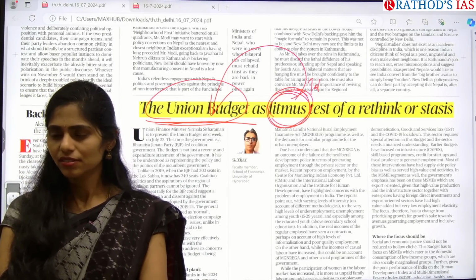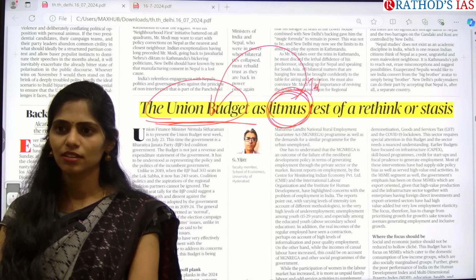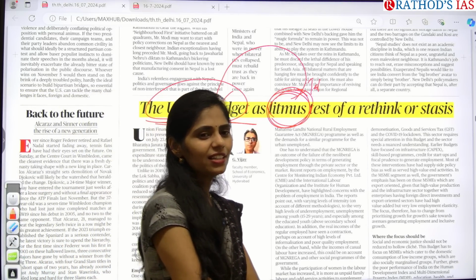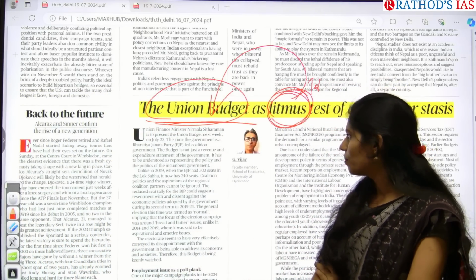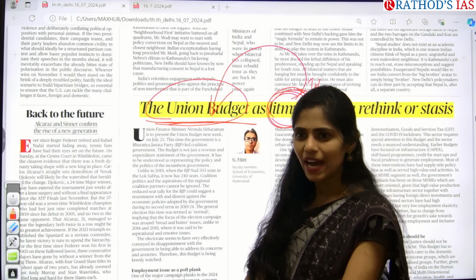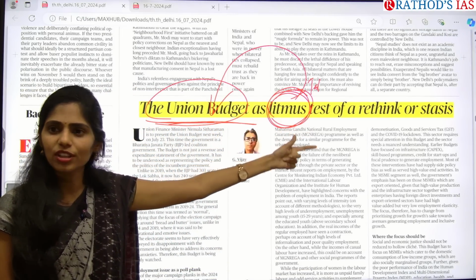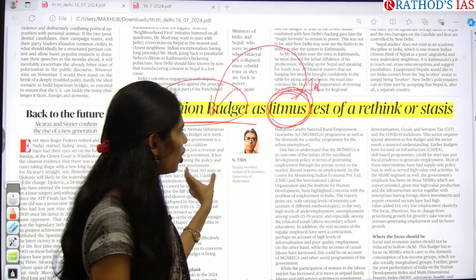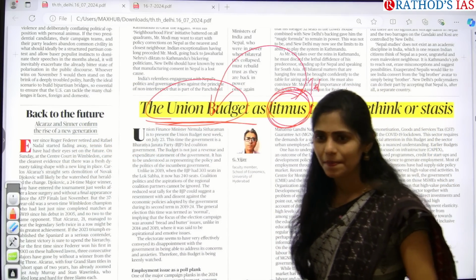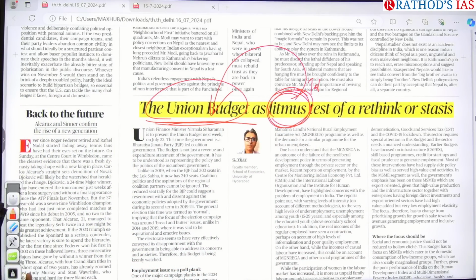Inflation. Next, corruption. Unemployment. Right? So now, finally, we got a coalition government. Now at least the present government needs to address these issues where people are disagreeing with the past government. Because of this, we are calling this budget a litmus test. We have to rethink, and based on that, the government needs to come up with their own policies to make the people satisfied. Understood? Can you connect the dots? Are you making any sense?